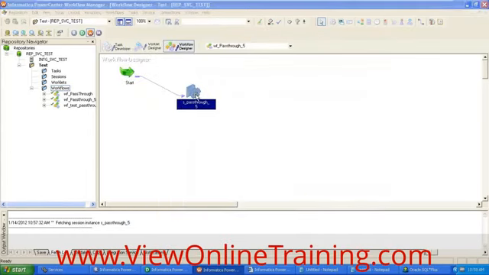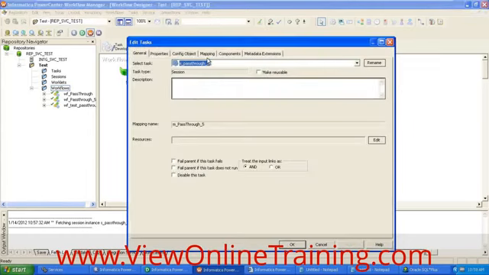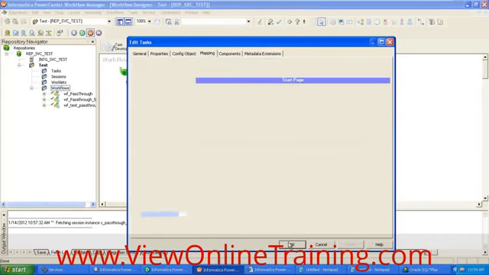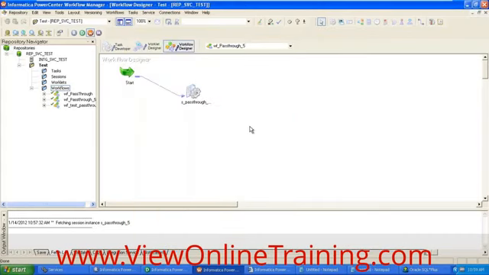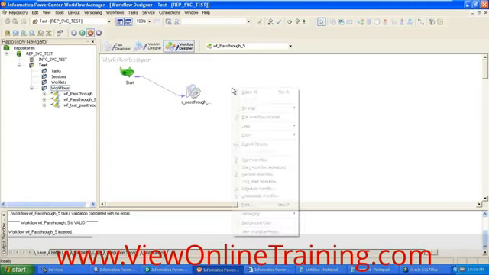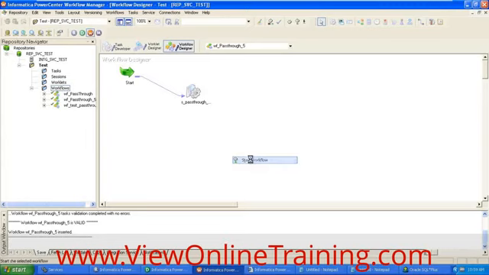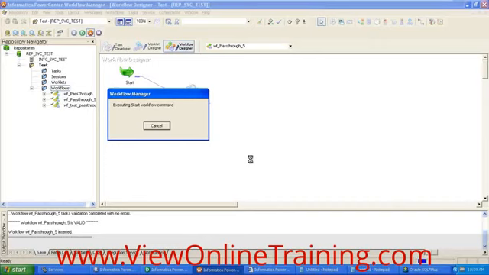Now click OK. The basic thing is, first of all, you need to define the connections for the source and targets. Now I have defined the connections for the source and targets. If you use those connections, it will connect to the database and retrieve the data. Now we need to save the workflow, Control S. Once you save the workflow, you want to execute the mapping. So right click, start workflow. Now it will execute.